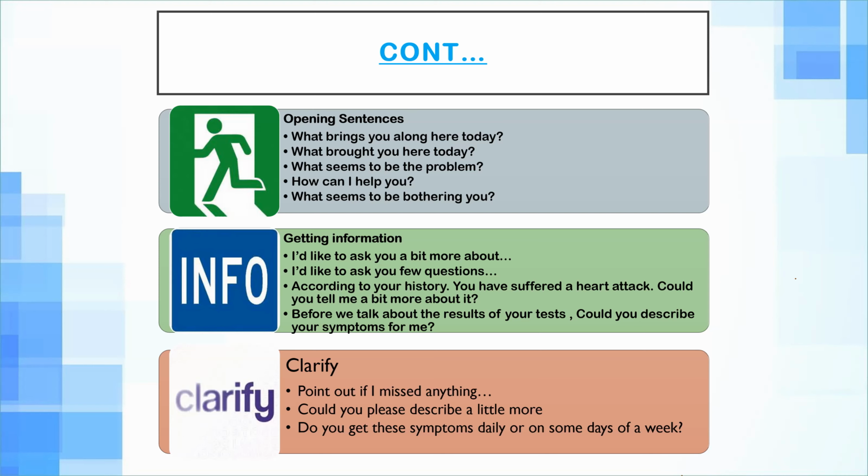So if the patient is here to get the results of some test ordered earlier, then the appropriate sentence to extract the information would be, John, before we talk about your results today, could you describe your symptoms for me once again? So I would be in a better place to explain your results. Okay, so just extract a little bit of background information and then start telling about the results written on the role play. Okay, so next is clarify.